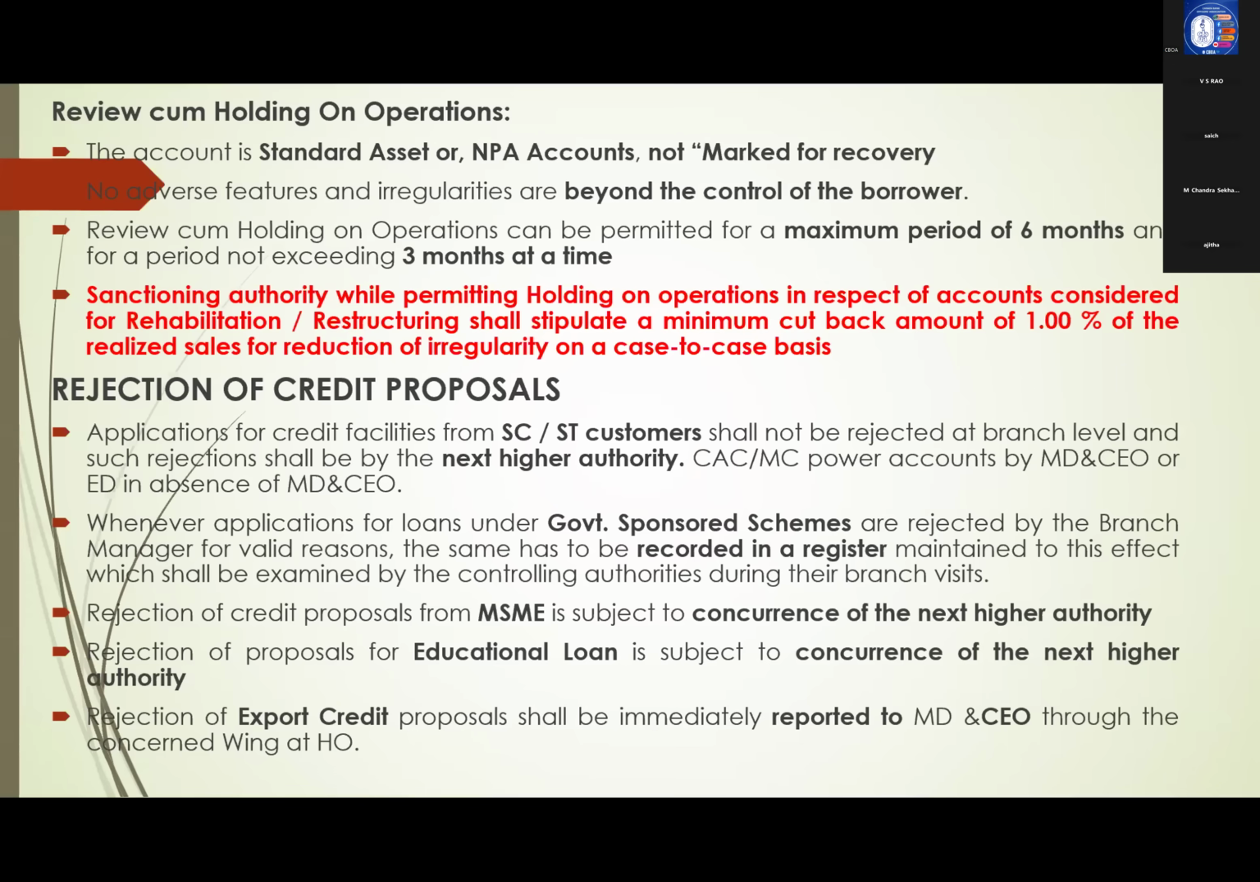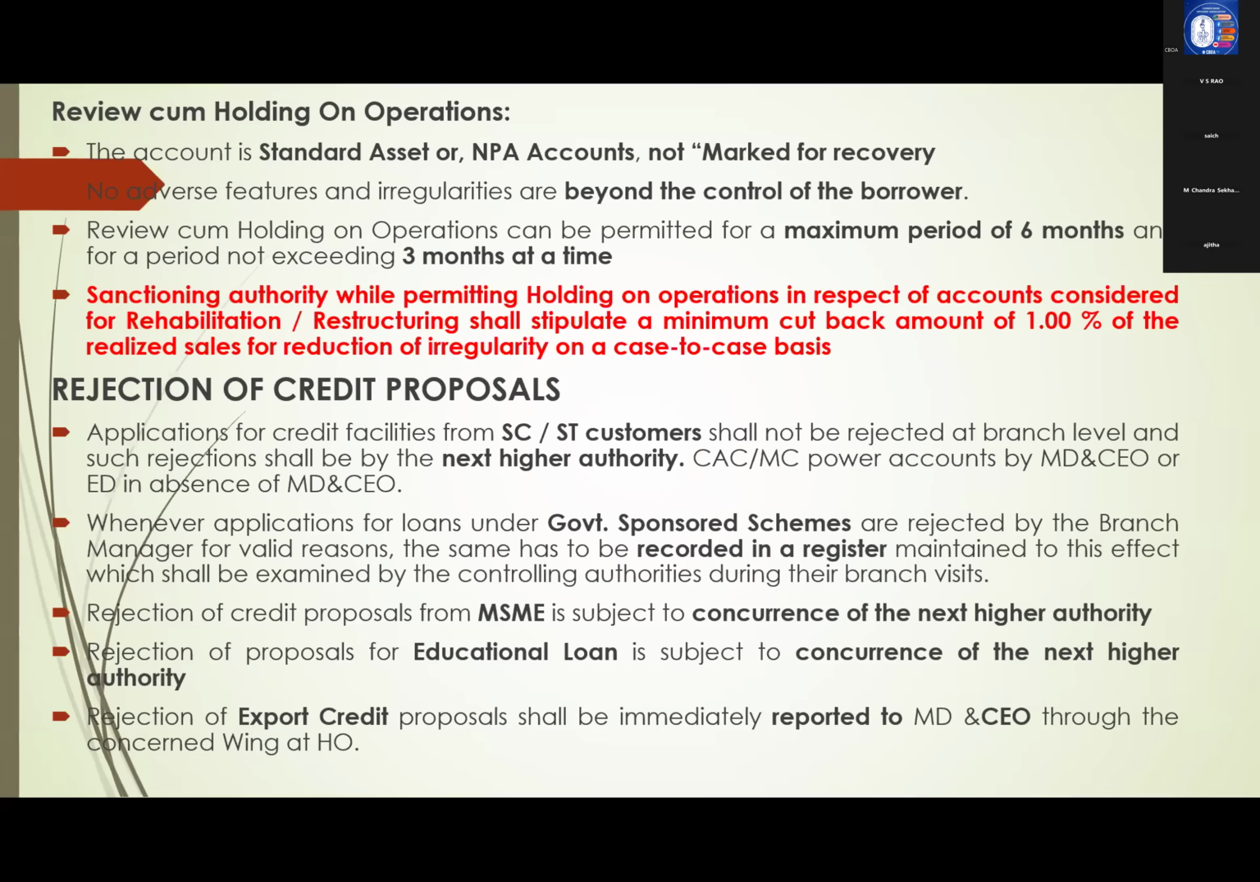So here also same period, 6 months we can do maximum and 3 months at a time. So here review cum holding operations once can be permitted for maximum period of 6 months only and 3 months at a time. And the current year change, important one is that sanctioning authority, while permitting holding on operations in respect of accounts considered for rehabilitation or restructuring, they shall stipulate a minimum cutback amount of 1% of the amount realized in sales for reduction of irregularity.